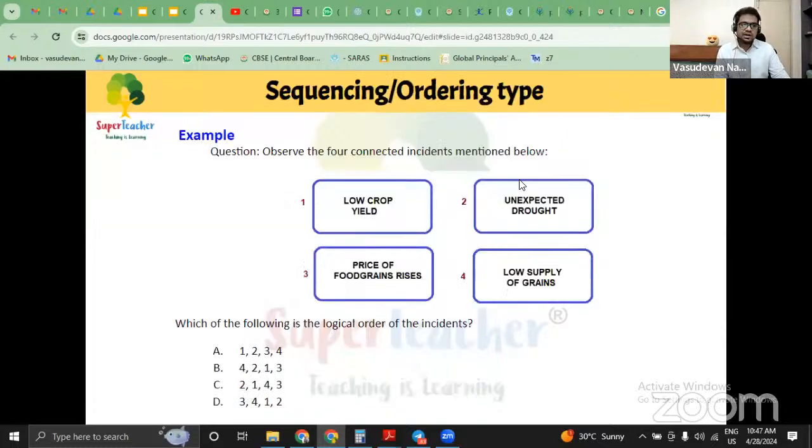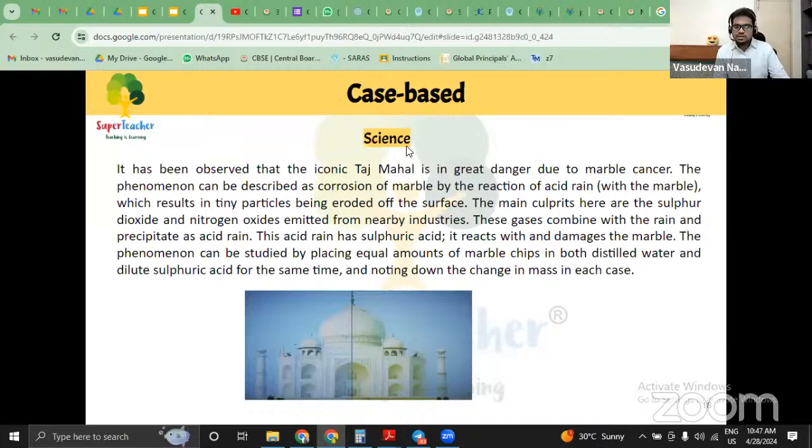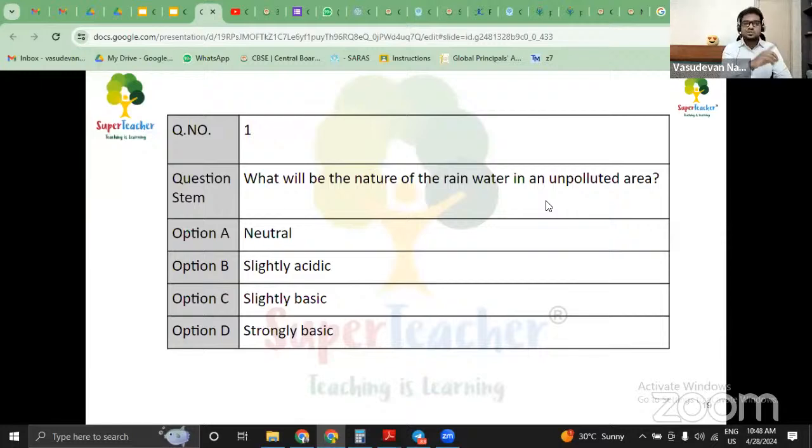So here in this case, you will get to understand basically about acid rain, and the Taj Mahal actually losing its color, and there's a lot of corrosion happening. Corrosion or erosion? I think both, right? Yes, because of the nitrogen oxides emitted by the nearby industries and so on. So all this information is present, and then the students try to answer the questions. The questions that follow after a particular case are considered to be competency-based questions again, and that can be simple MCQ, multiple correct answers, or assertion reasoning. It could be anything. The only thing is you have an extra case over here.